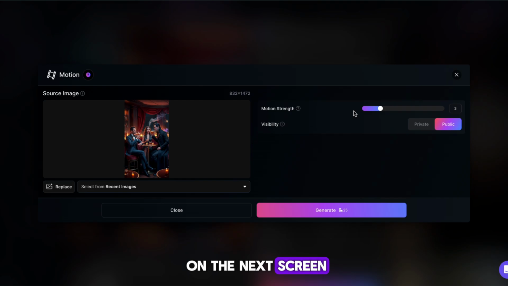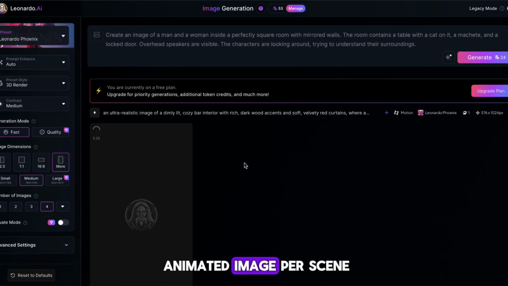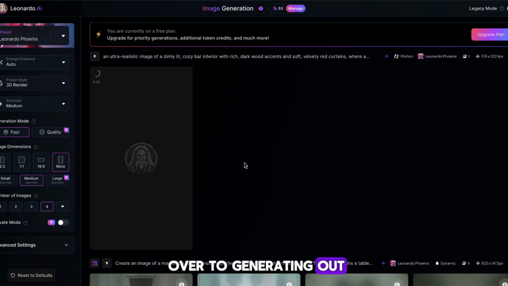On the next screen, drag this slider all the way to the left so that the motion strength is set to 1, then hit Generate. You need to go ahead and repeat this process for each image until we have one animated image per scene. Once that's done, download them and we can move over to generating our voiceover.